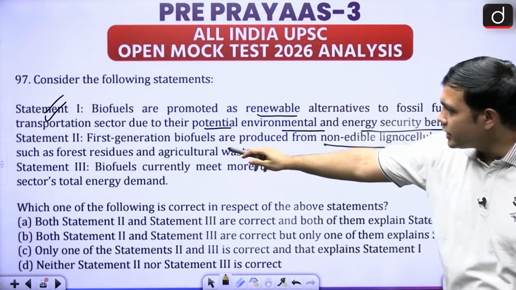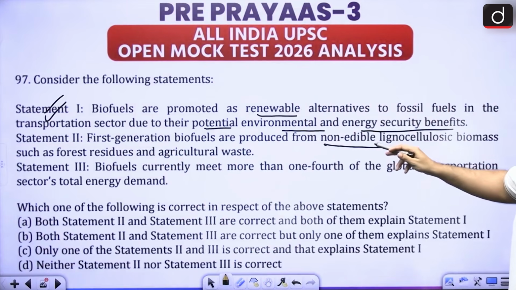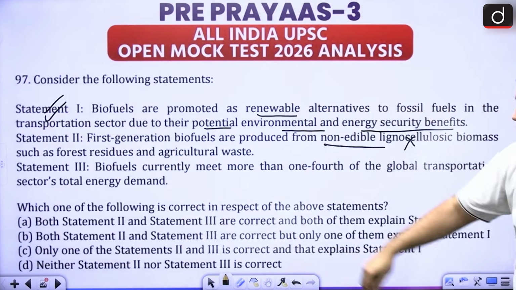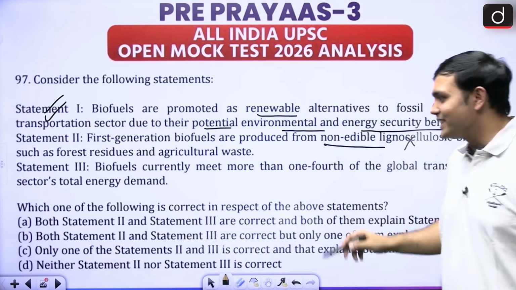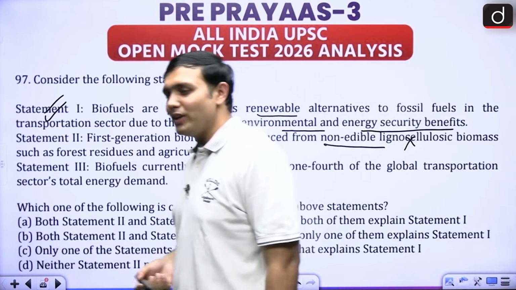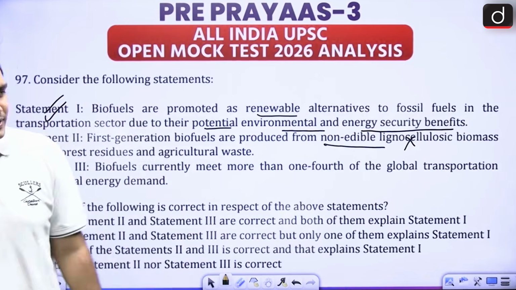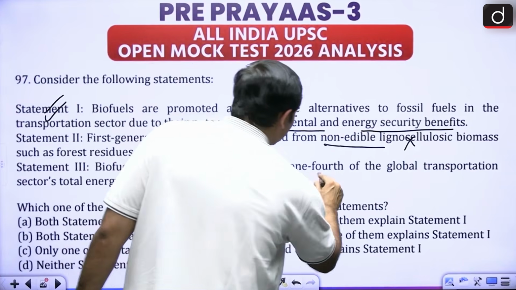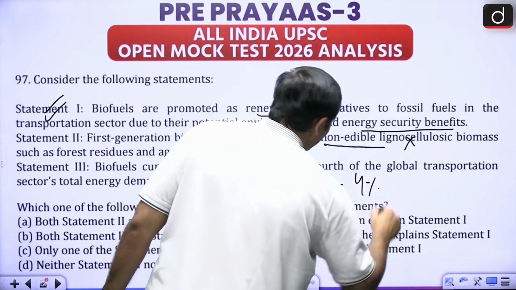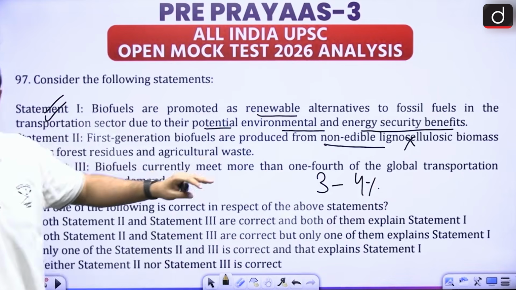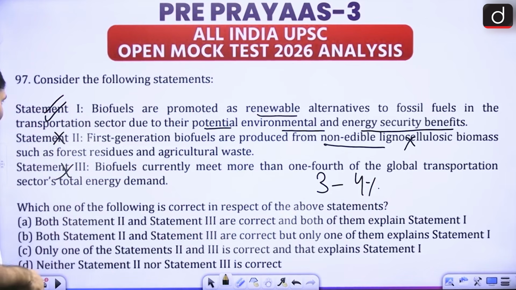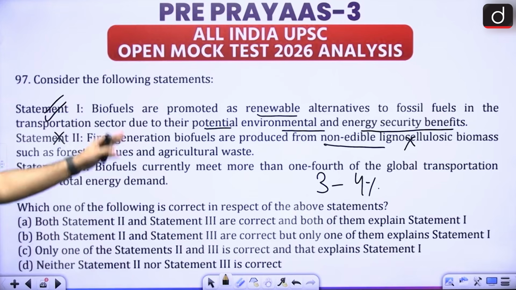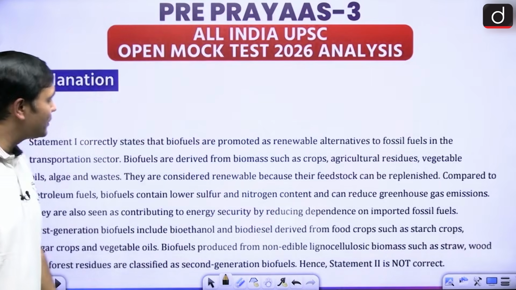So the second statement is saying that first generation is for non-edible. It becomes wrong. Biofuels currently meet more than 1/4 of the global transportation sector energy demands. Of course not. It is between 3 to 4% only, not 25%, not 1/4. So this is of course also wrong. First statement is correct. So that is the basic aspect with respect to biofuels.